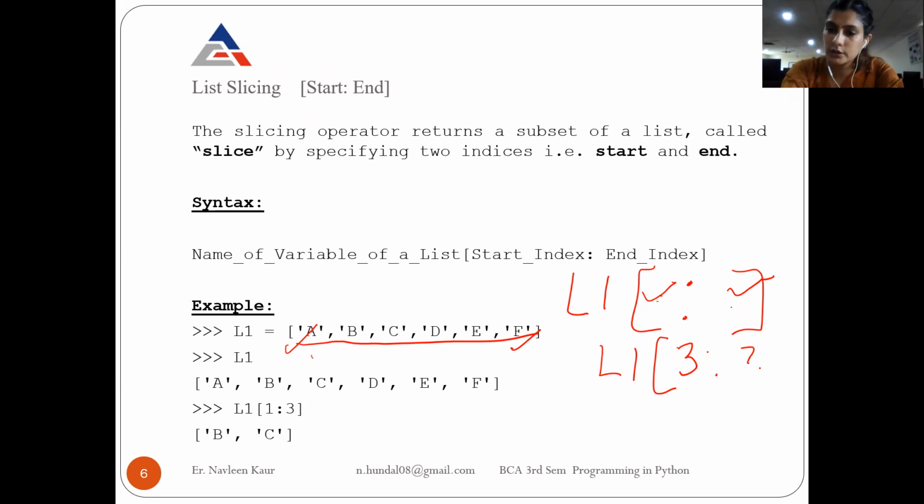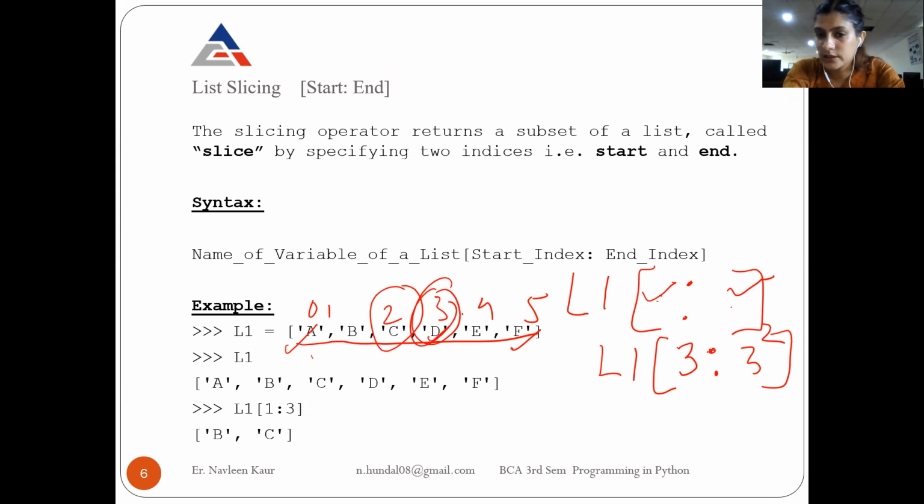Sometimes the question comes like this: the same index is given on both sides. Starting from 3, ending at 3. If you start from 3 and end at 3 also, 3 means less than 3, that is up to 2. Is it possible that you are starting from 3 and ending at 2? No. So if both the indexes are the same, you will get nothing. The output will be a blank list like this.